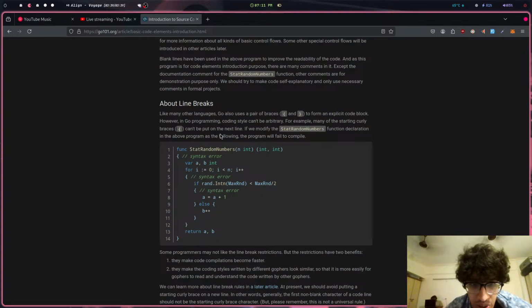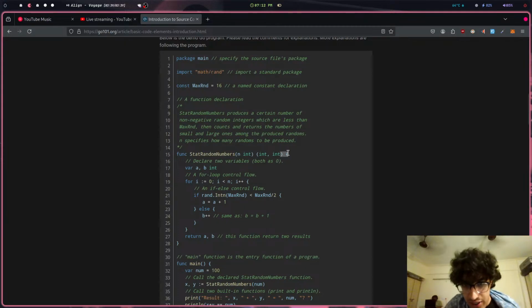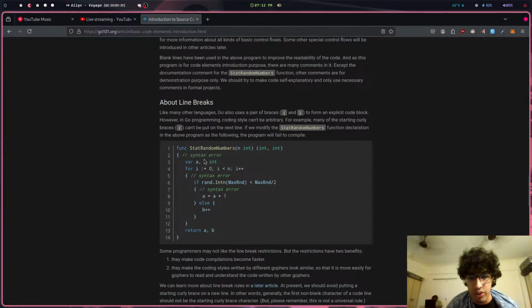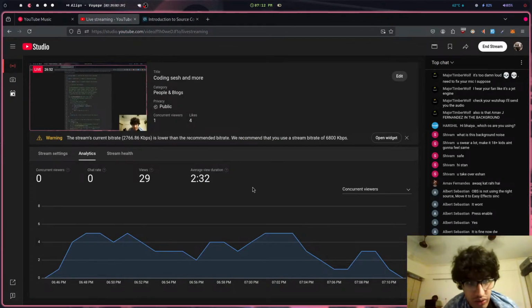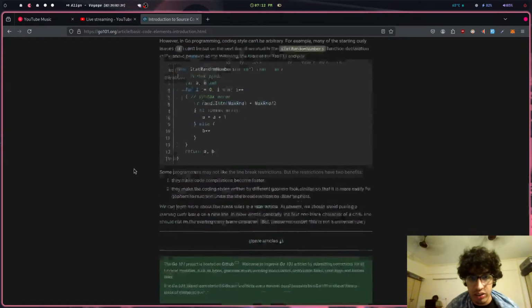Will fail to compile. Why? Hmm. Code compilation is faster without line breaks. Okay, so what that tells me is that it has to stick to this brace, right? It has to stay like this. So the compiler has to go through fewer lines of code, if I'm not wrong. Oh, fucking hell, nobody's watching. Anyways, this will cause a syntax error. So they want it all on the same line regardless.